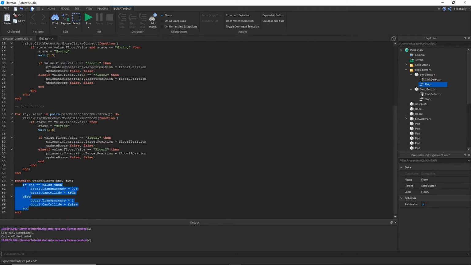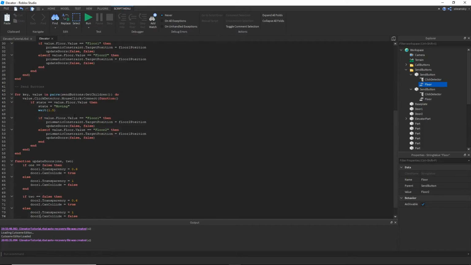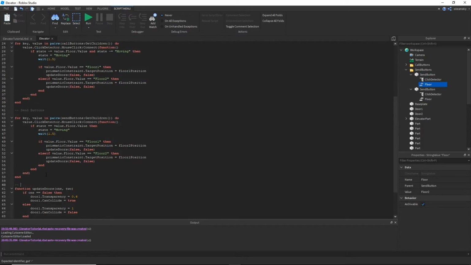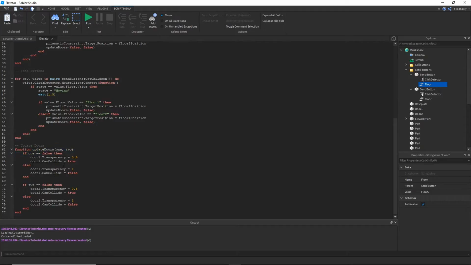And then same thing for door 2. Just copy it. If 2 equals false, door 2. Alright, so now we have a function that every time the elevator is moving, we call this function, and it's gonna close these doors.